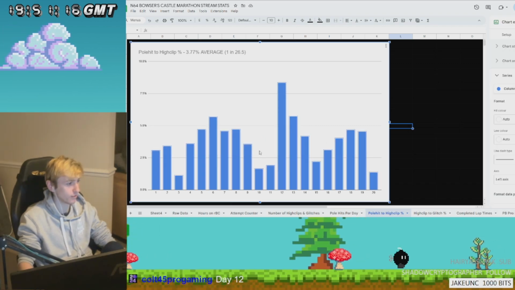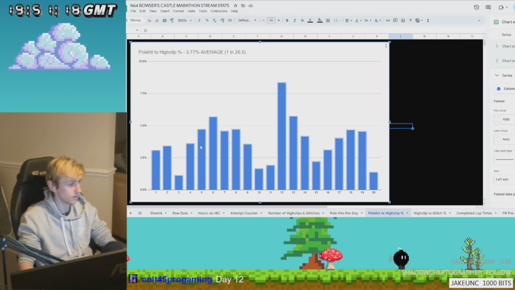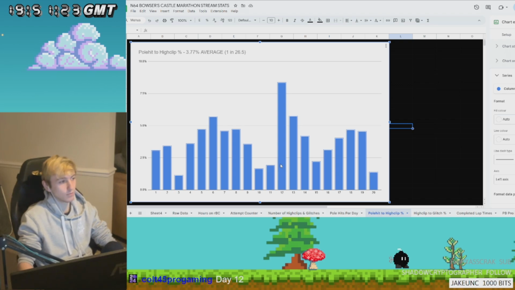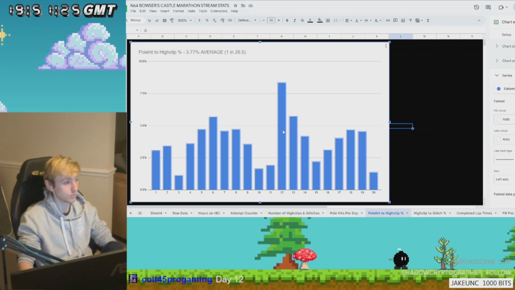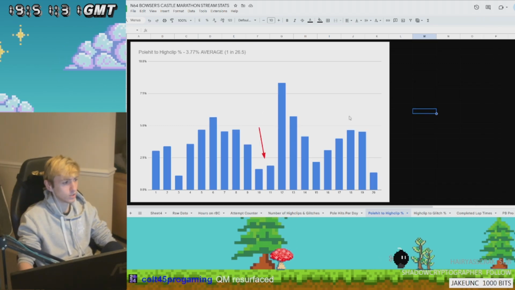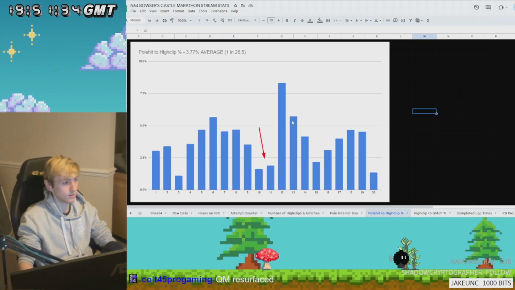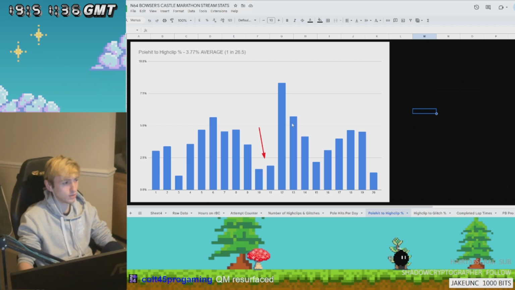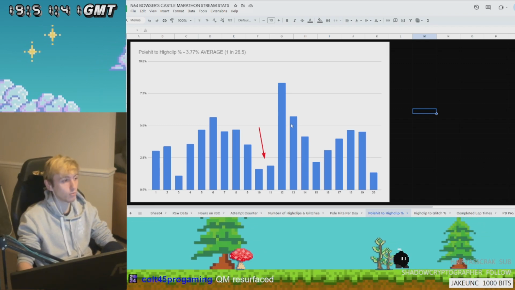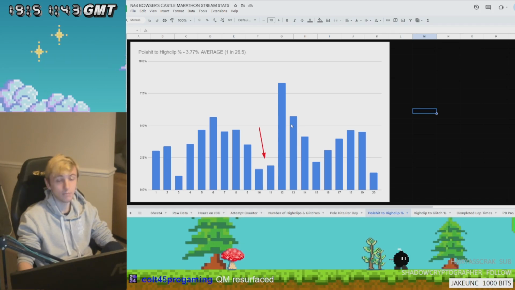That's like, yeah, 3.5. So anything below that, you can see is rough. Day 12 really helped bring up the average. Of course, day 12, day 13, day 14 really helped bring up the average, which is kind of mental to think about, because after these 2 days is when I had that mental dip. If I saw this data at that point, I probably would have been in a better mindset.